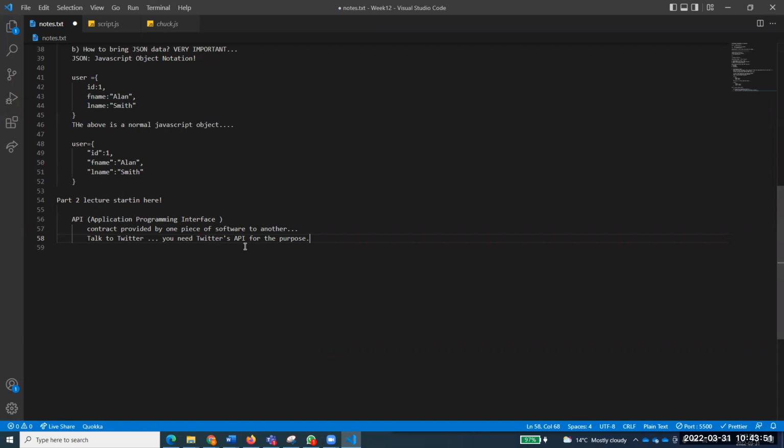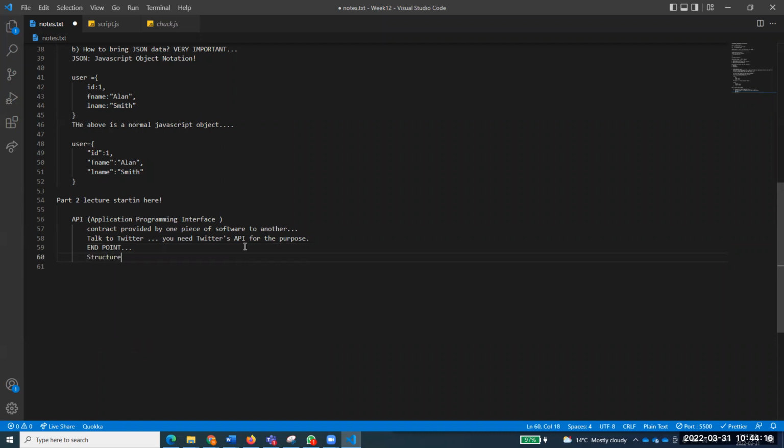For example, I talked about the Seneca website. Seneca says that if you want the schedule of this semester, we have just opened one API endpoint, something which is called an API endpoint. I'll talk about that. So you can use that endpoint and take that data from it. Remember this endpoint. I've written that in bold because I would like to discuss this endpoint shortly.